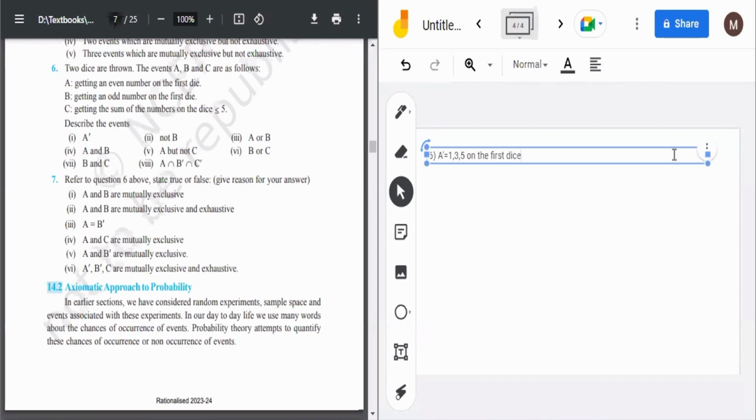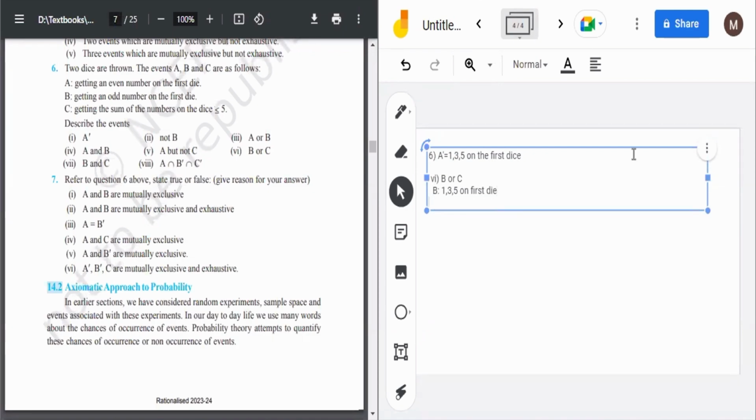And if I solve question number 4, sixth part, because it is something nice. Sixth part में क्या बोला है. Sixth part में बोला है B or C. This is said. So how can we do this? Firstly write what is B. B is getting an odd number on the first die. So 1, 3, 5 on first die.